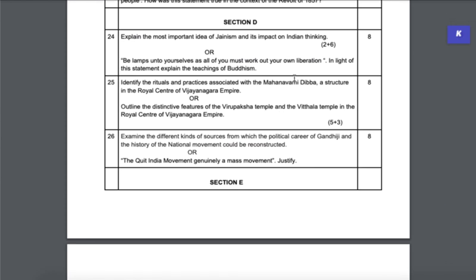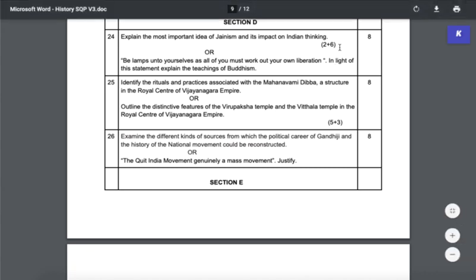Section D, 8 markers. So here you have internal choices, and they've also given you the marks breakup for some of the questions which have parts, right? So again, very straightforward questions. Explain the most important idea of Jainism and its impact on Indian thinking.